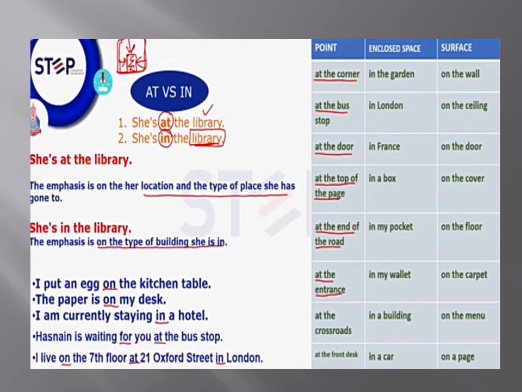Here I have used the prepositions on, at and in. On for the surface, at to mention an address, in for inside. Now here, students, look at the right side. Here I have given you a chart of different prepositions distributed according to their usage. You can use them easily according to their usage in their proper places. These prepositions show the point, the enclosed space, and the surface.